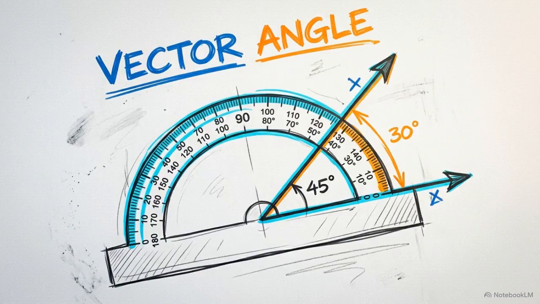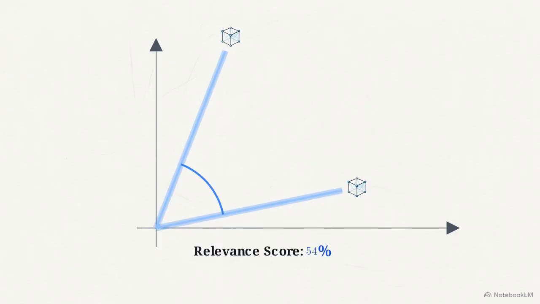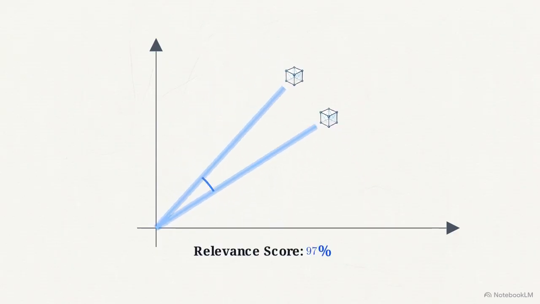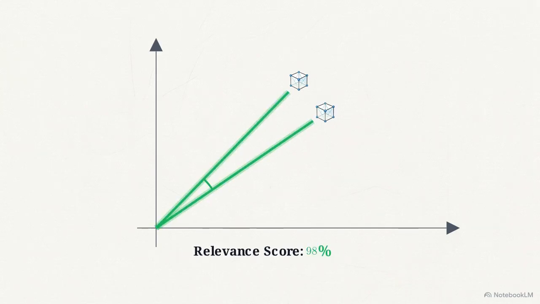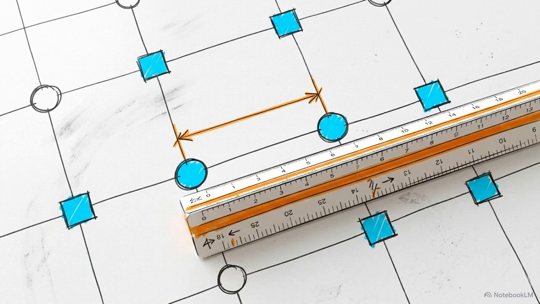The system measures the distance between these points using specific geometric formulas. The most common metric used is cosine similarity. Cosine similarity calculates the specific angle between two vectors. A smaller angle yields a higher relevance score, indicating a closer match in underlying characteristics. The AI does not watch the video or read the product description. It only understands the mathematical distance between vectors in an embedding space.